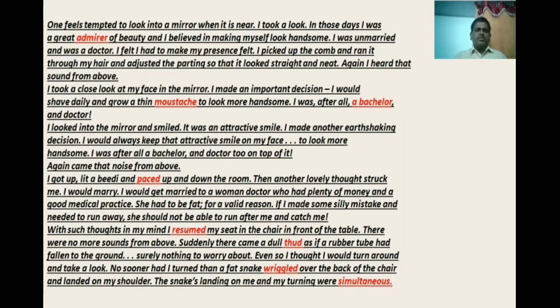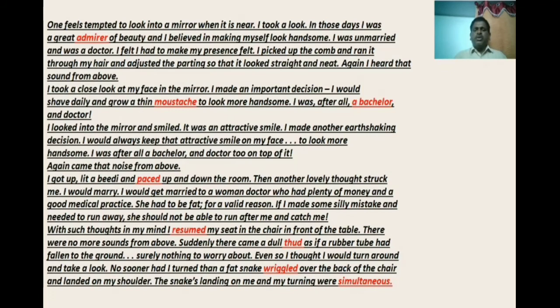Is it possible for this doctor to keep a smile on his face forever? For a long time? To look more handsome, that is a clear one. Why did he want to keep that attractive smile on his face? The answer is very clear: to look more handsome. And he's again emphasizing, I was after all a bachelor and a doctor too on top of it. Okay. Again he is emphasizing one more sentence: again came that noise from above.